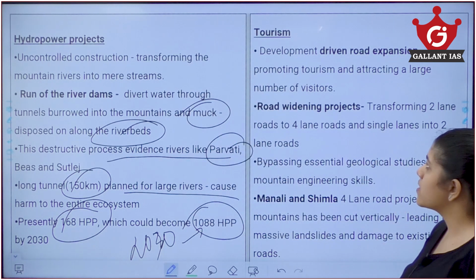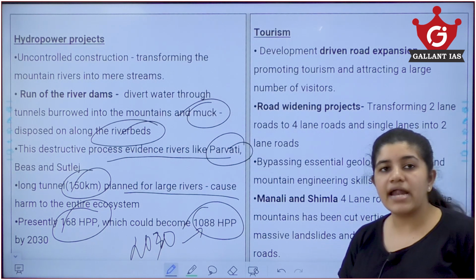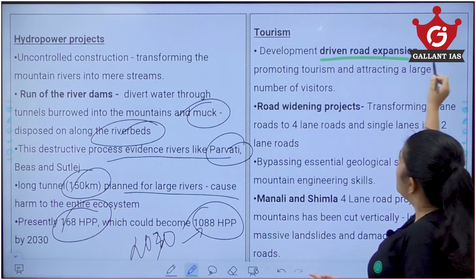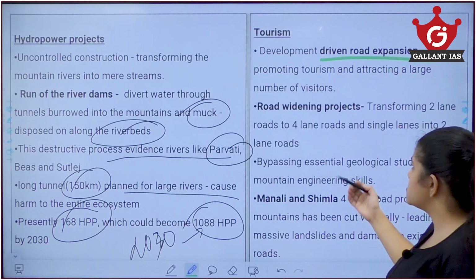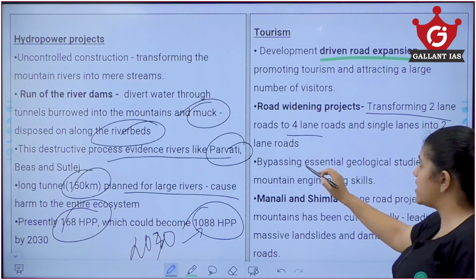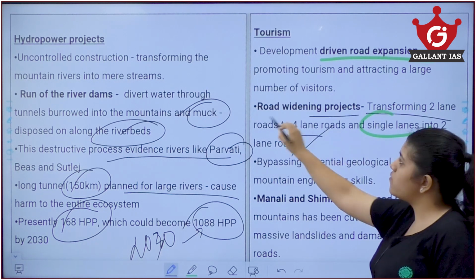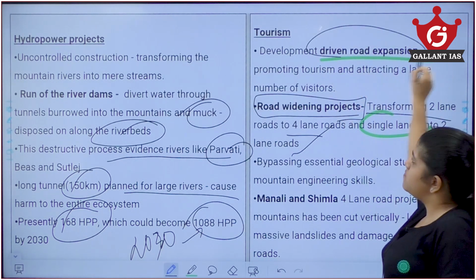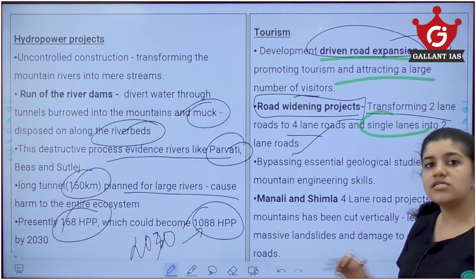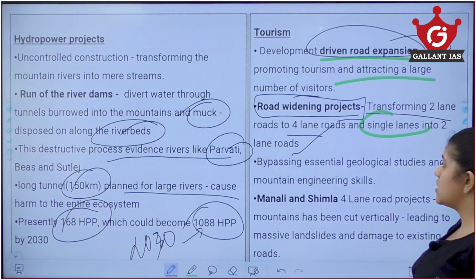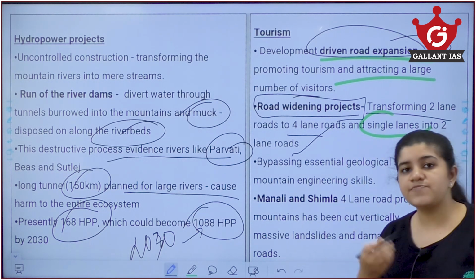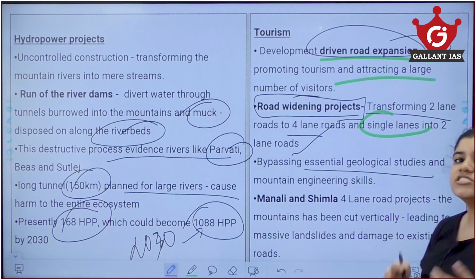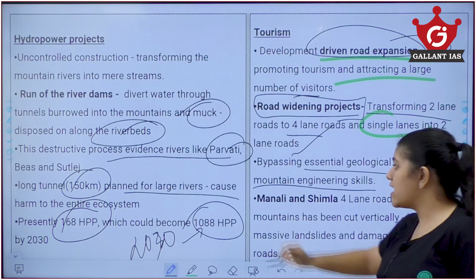Now in tourism, to develop tourism, we need many attractive sites and we need roads that attract the tourists. So for that they expanded the development of projects, transforming 2-lane roads to 4-lane roads, and single lane to 2-lane roads. This is what was done in the road widening projects. Also they promoted tourism, driven by road expansion and attracting a large number of visitors. This was a main key area for tourism in Himachal Pradesh. Also, for the construction of fast-paced roads and the widening projects, they neglected the essential geological studies of that area and mountain engineering.